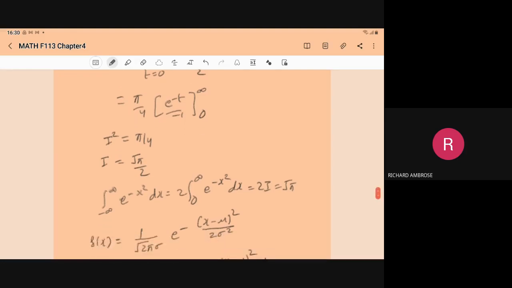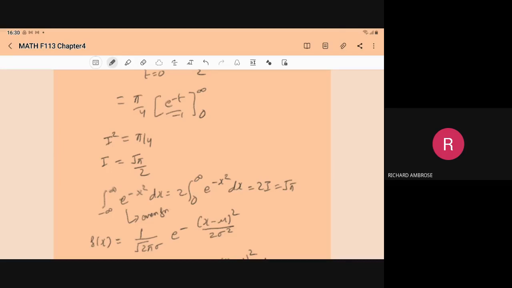Now if you have to determine the integration from minus infinity to infinity of e to the power minus x square dx, since this is an even function, it can be written as 2 into the integral 0 to infinity e to the power minus x square dx.